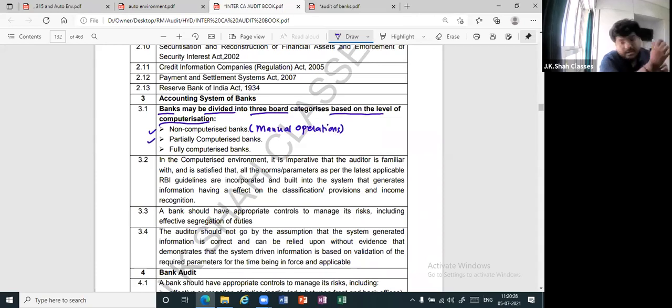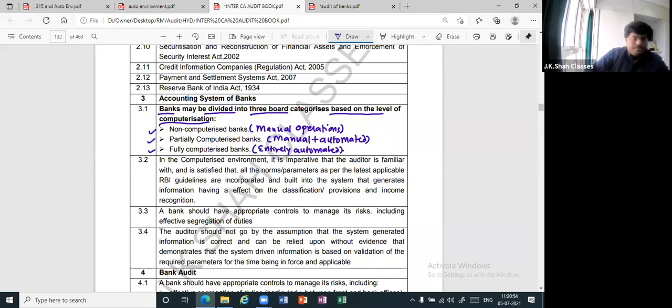Then is partially computerized bank. Can I say it is manual plus automated? And lastly, fully computerized bank. Can I say it is entirely automated? But obviously there will be some people at the back end, no? All the operations are basically automated. That is the meaning.